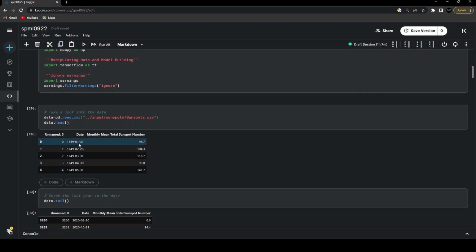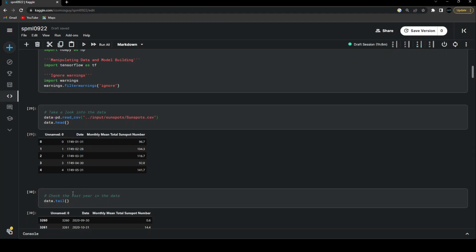This is the first column, this is the second column, and this is the third column. So in the first column, we are having the index. Then in the second column, we are having the date in the format of year, month, and day. So this is the 31st of January 1749. Now, because we know that the data that we are having is nothing but on the last day of the month, what is the average mean total sunspot numbers that has been recorded throughout the month? That's the number that has been written over here. So starting from 1749, we know that the data was starting from 1749. But what is the date at which we are going to end this record?